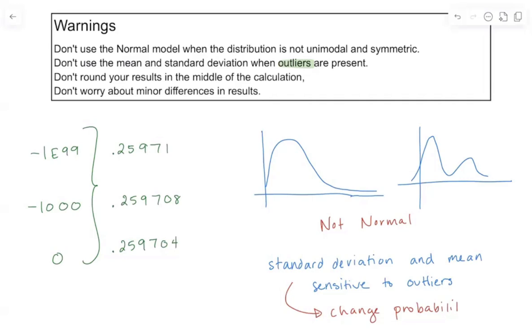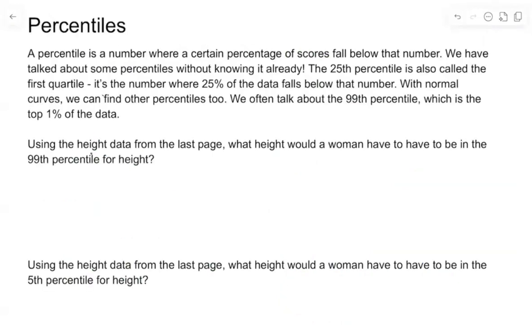Now that we've talked about this, let's talk about percentiles, which is the same process, but now we're doing it in reverse. A percentile is a number where a certain percentage of scores fall below that number.